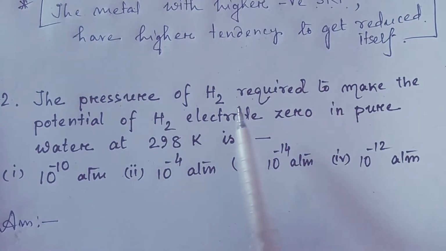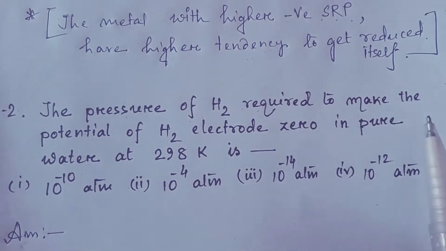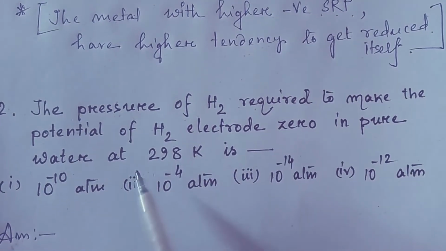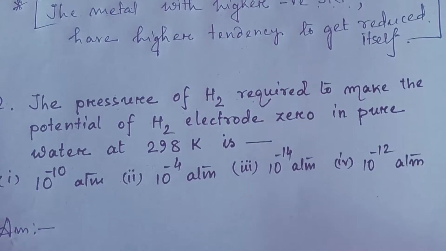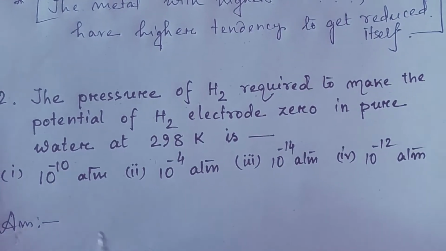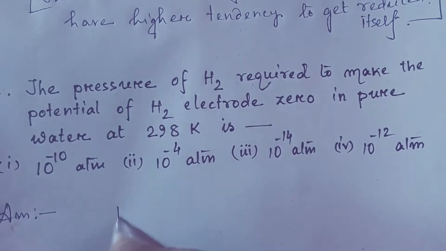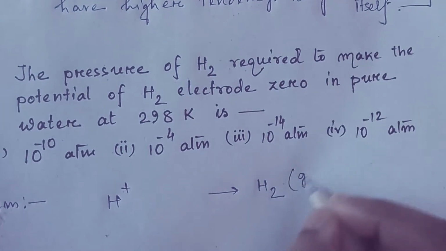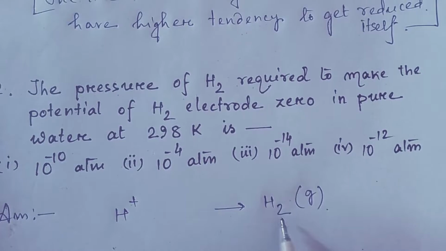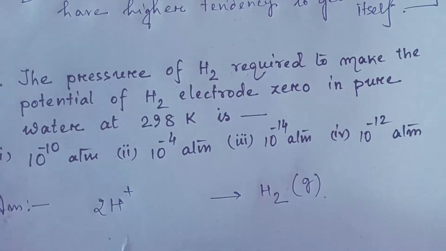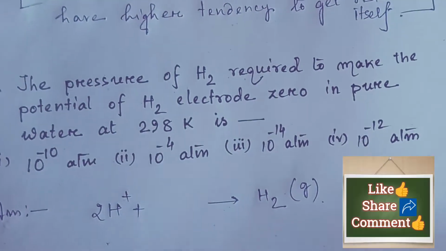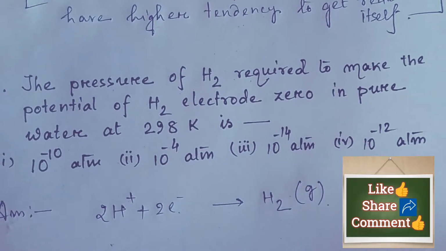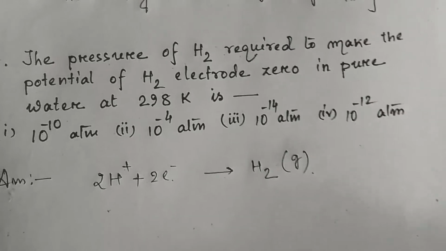The pressure of hydrogen required to make the potential of H2 electrode 0 in pure water. Okay, so from this question we have to write the reduction equation from H plus to H2. This is gas, okay. So 2 hydrogen, so put here 2H plus. So to make it H2 we need 2 electrons. This is the reduction reaction part.